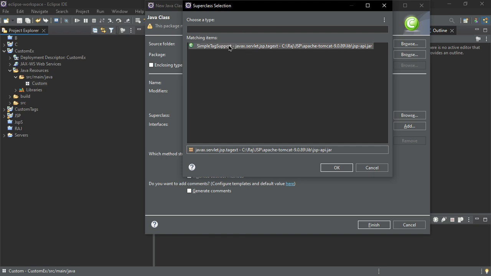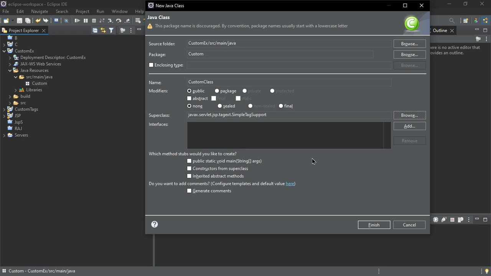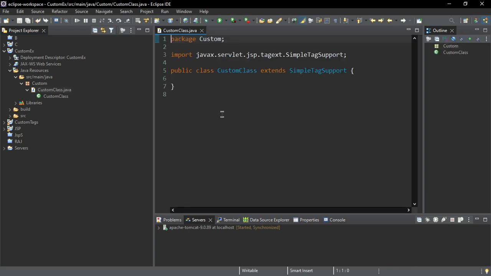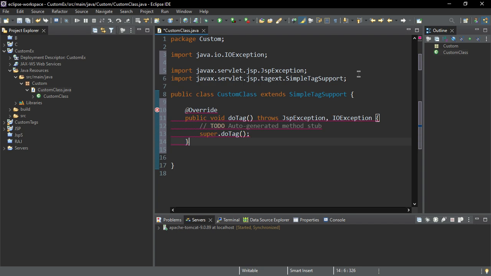Since I have searched already, I'll simply select it and then click on finish. So once our Java class is created, that is our Java file, we will extend SimpleTagSupport. Inside this, we will simply override the doTag method.